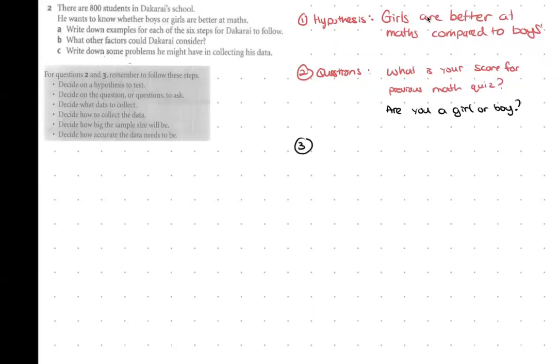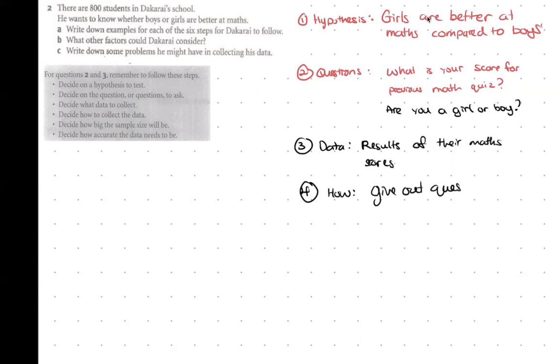You can say that the data we want to collect will be the results of the math score. In the fourth one, how to collect the data, you can give out a questionnaire, or do an interview.